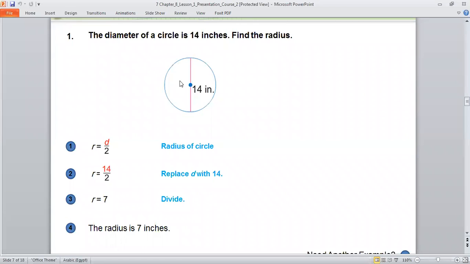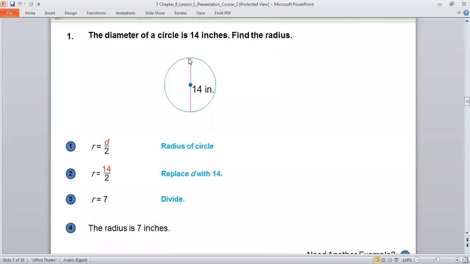Again, Ahmed, look with me, Dawood. If I talk about this whole line, Dawood, I call it what? It's called the diameter. Again, ya Turkey, this whole line is called what? Diameter. I call this line the diameter, okay? But this small part here, from the center to the point on the circle, I call the radius.